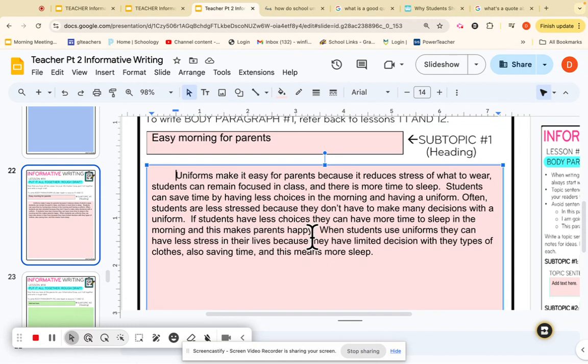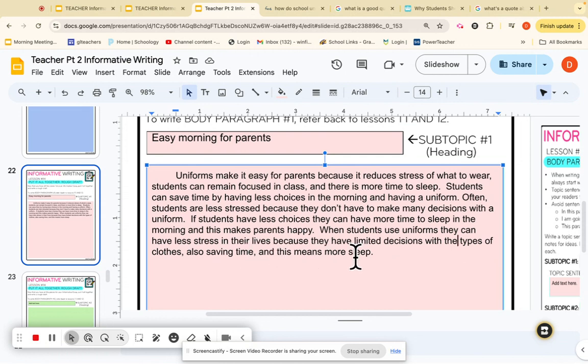If a student has less choices, they can have more time to sleep in the morning, and this makes parents happy. When students use uniforms, they can have less stress in their lives because they have limited decisions with the types of clothing, also saving time, and this means more sleep.